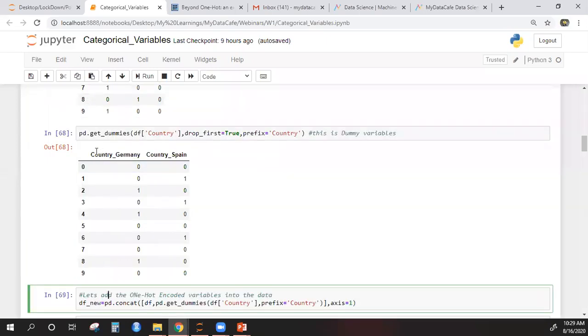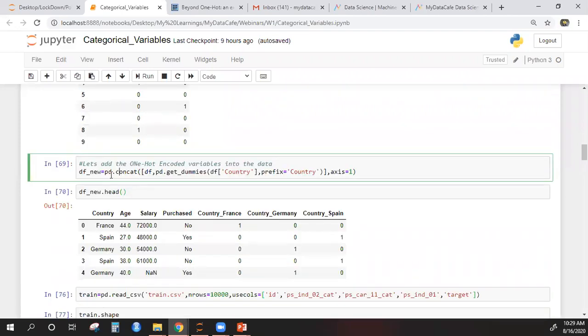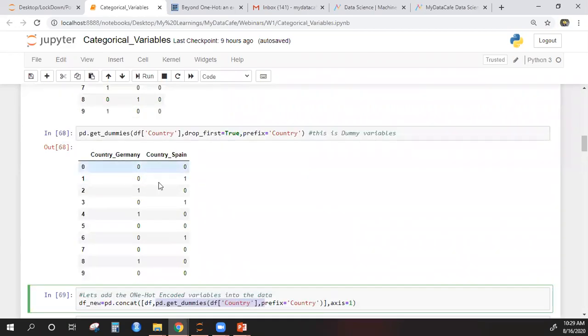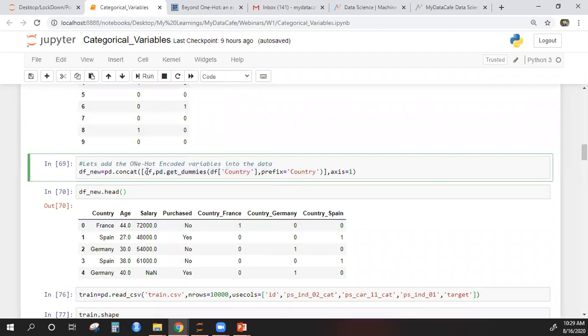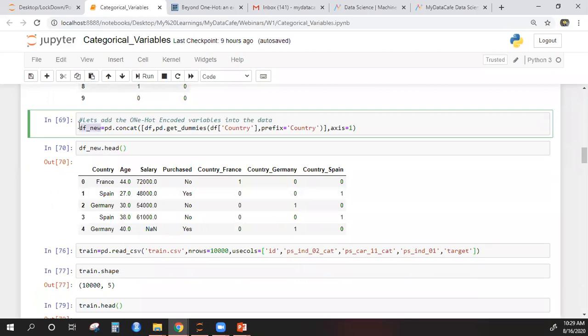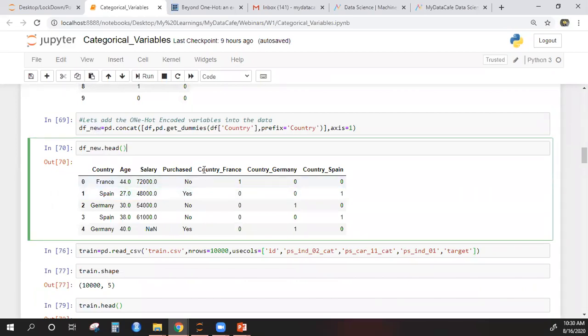And how do you add these? Right now I just have these as separate columns. You can use the concat method. Okay, you can use the concat method in Python and add these 2 columns to the original data. So df is my original data, and this entire line I have here, I'm adding the two. These two are data frames. So I can use the concat function and add them to a new variable called df_new. So you see I have added these 3 columns.